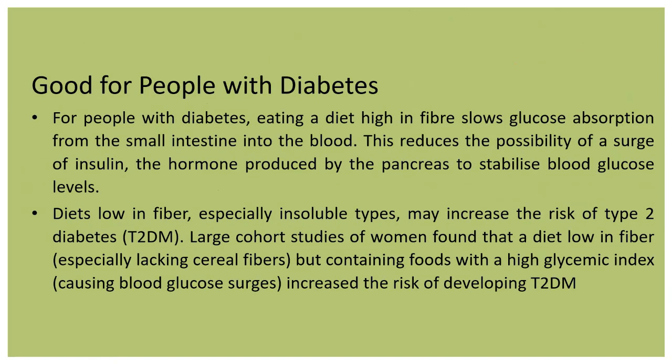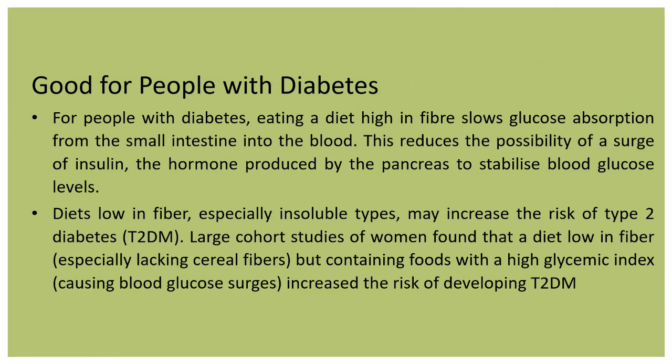It's good for people with diabetes. For people with diabetes, eating a diet high in fiber slows glucose absorption from the small intestine into the blood. It delays the absorption of sugar in the blood. This reduces the possibility of a surge of insulin, the hormone produced by the pancreas, to stabilize blood glucose levels.